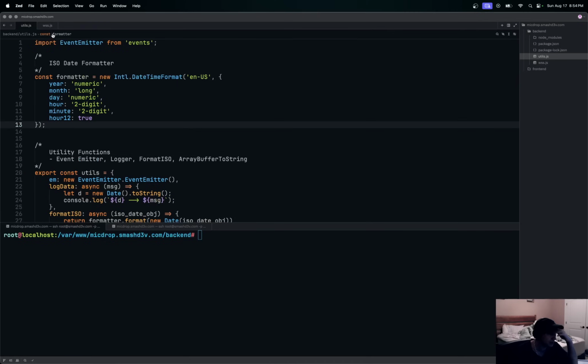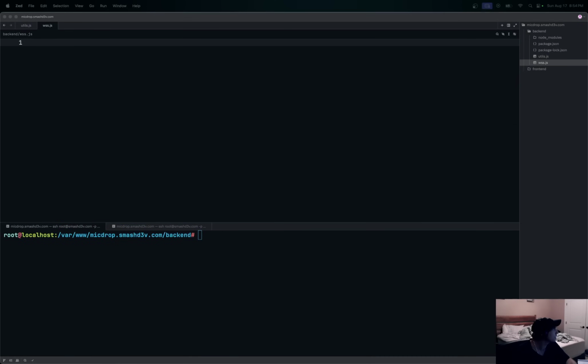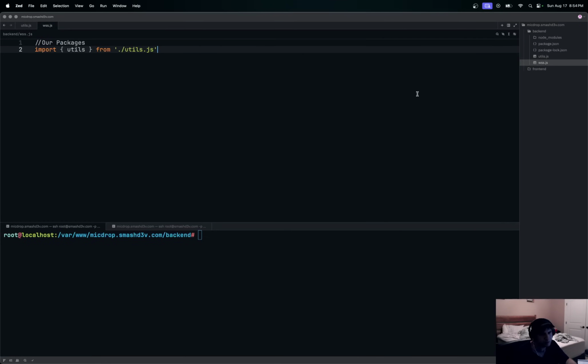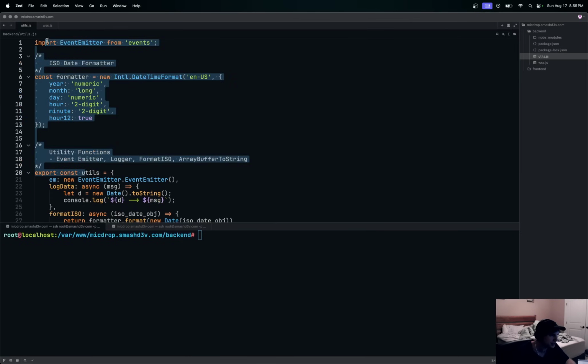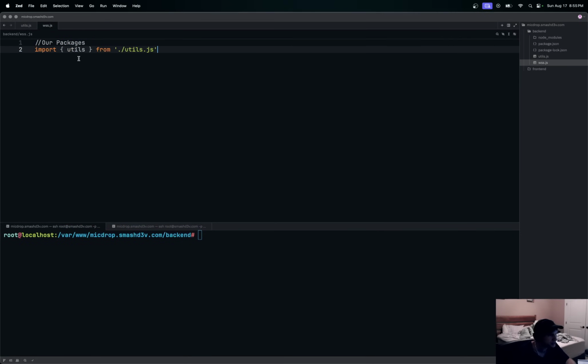All right, so now let's actually start filling this out, bringing all this stuff in. We do need our utils, so we'll bring in our utils. This is how we just did this, right? We're exporting this const utils right here. So we can bring that in just by saying in our WSS, import utils from /utils. And then we can try a log data. We'll just test this out real quick. We'll say utils.logData.